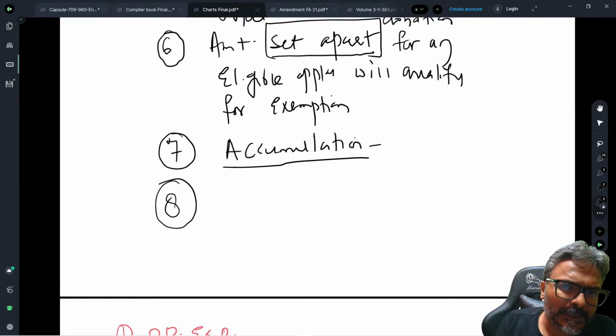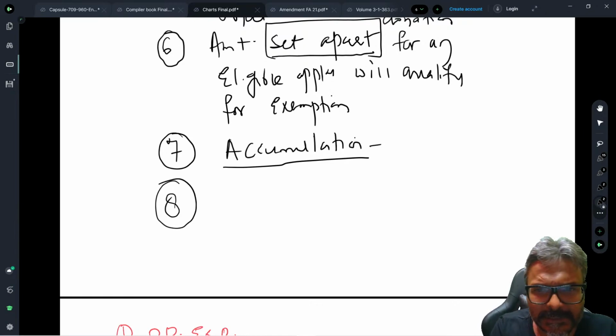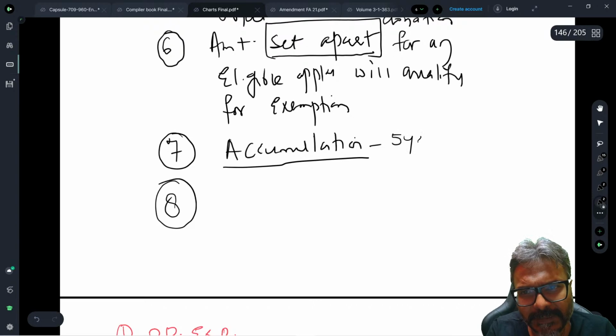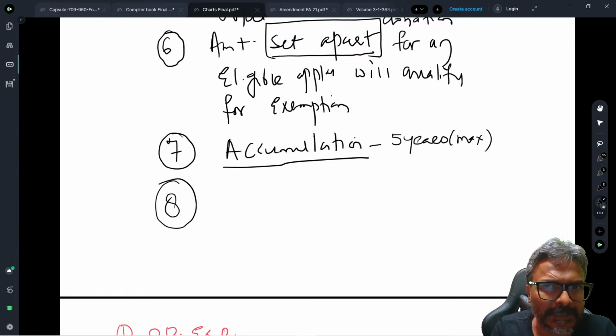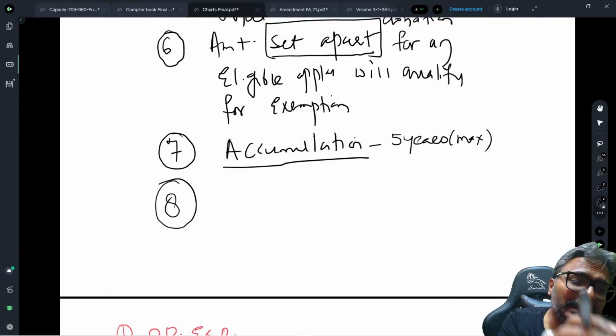On the accumulation option, students, this is the case. The period is 5 years maximum. And for the 5 years, what I told you is that please consider the current year also. In that 5 years, please do consider the current year in which the income has been earned as part of the accumulation.